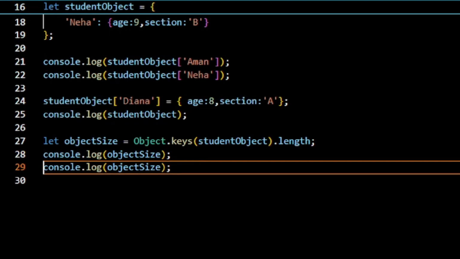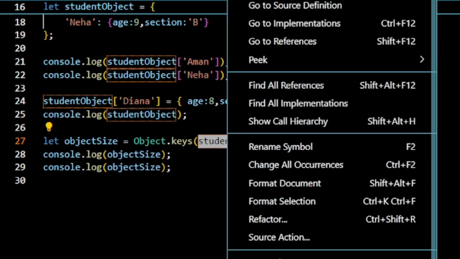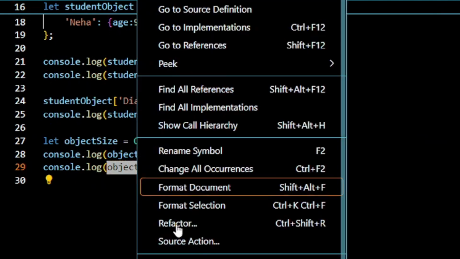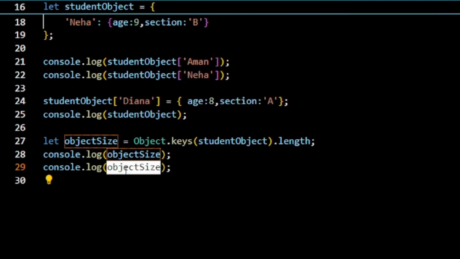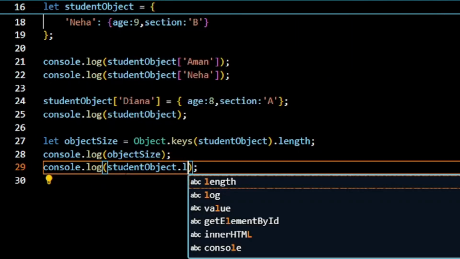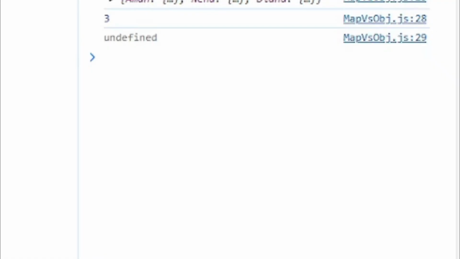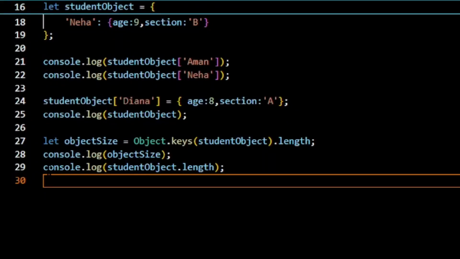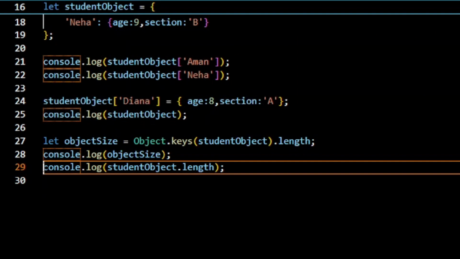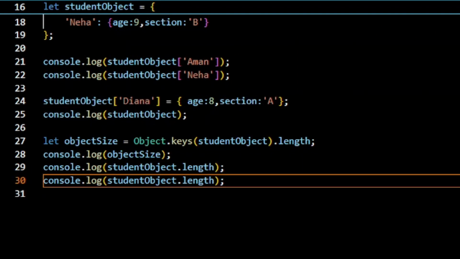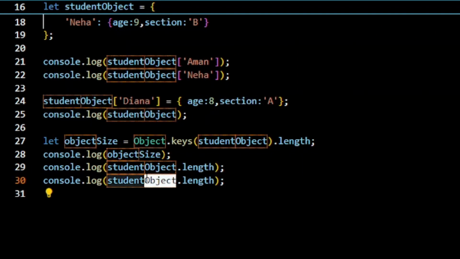Okay, so now let's check whether there is any length property available or not. There is no such length or size property available for our object. See, it's giving us undefined, because there is no such thing called length for our object. Okay, it's not an array or something.